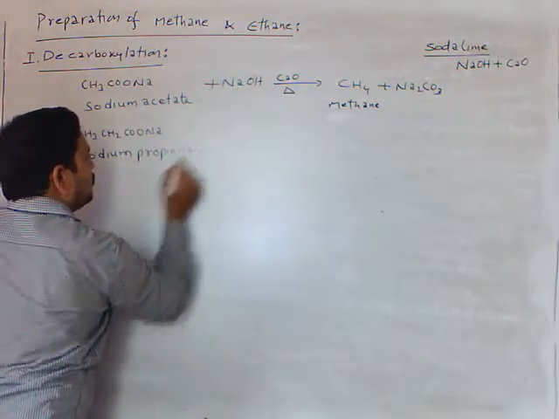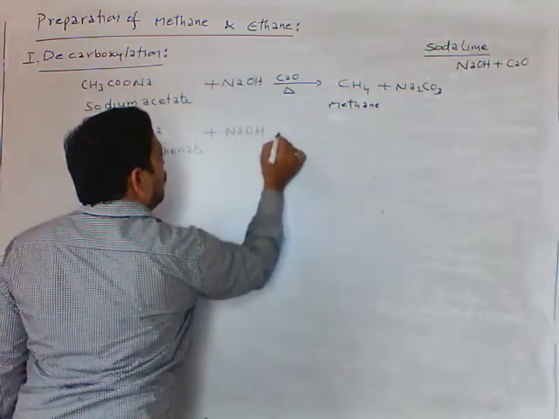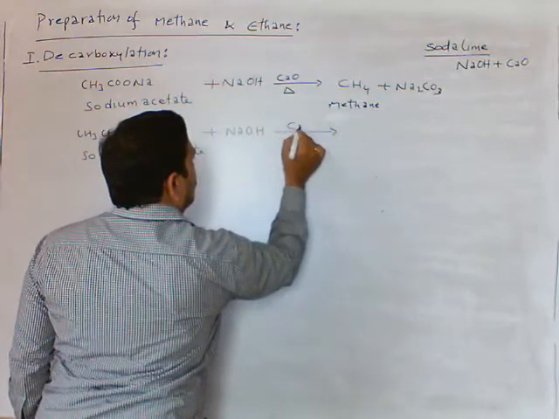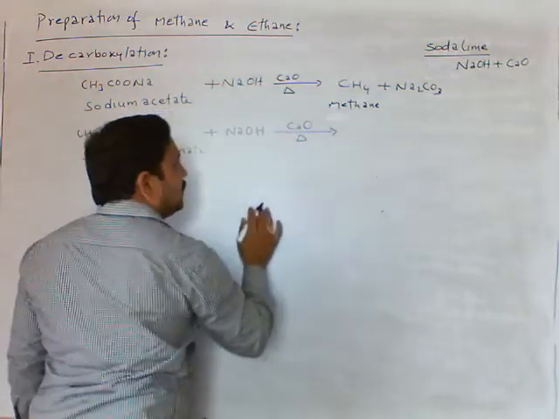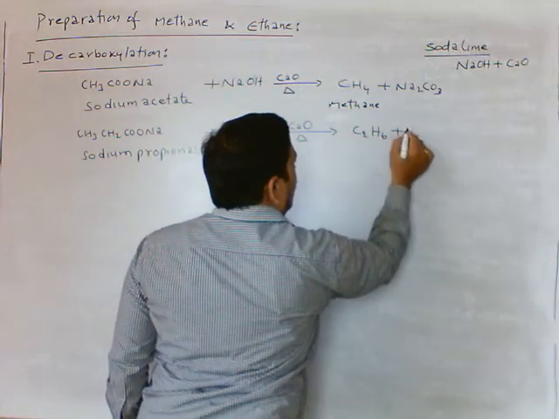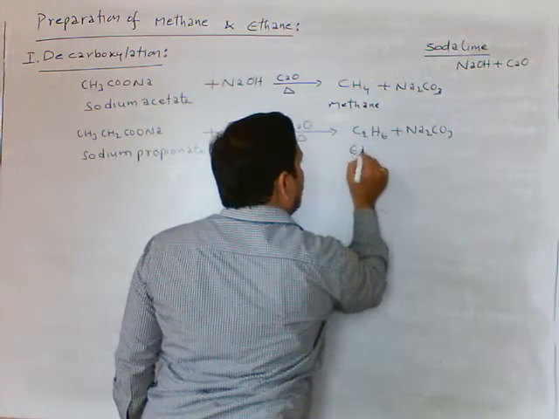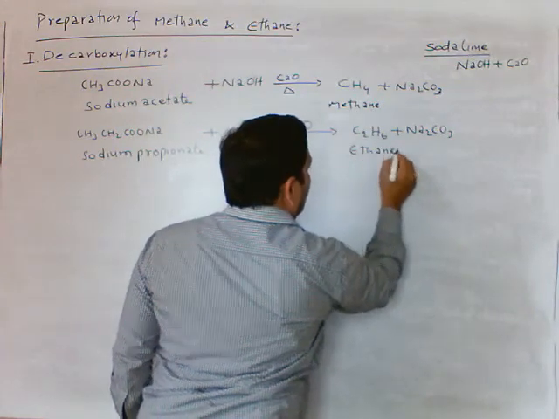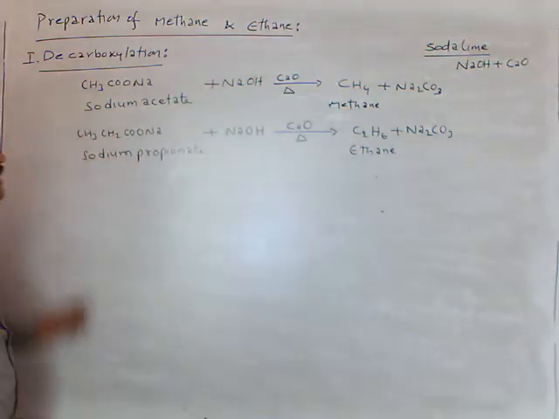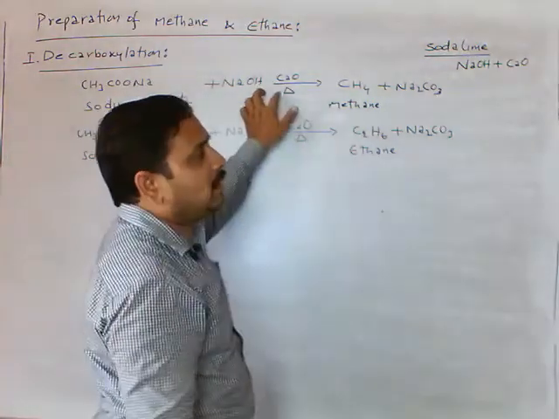Propionate on decarboxylation with sodium hydroxide and calcium oxide gives C2H6, ethane, and sodium carbonate. This we call ethane. A very, very important reaction it is. It is the laboratory method of preparation of methane and ethane.